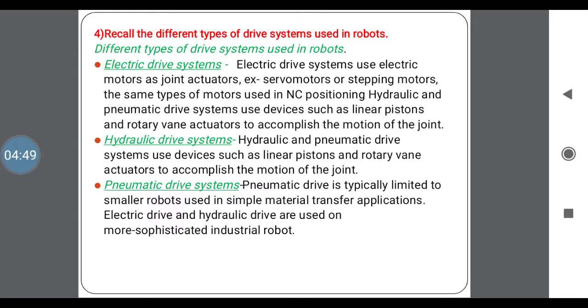In pneumatic we are using air as a working fluid. Third type of drives are pneumatic drives. Pneumatic drives are typically limited to smaller robots used in simple material transport applications. Compared to the first two drive systems, pneumatic drive systems are used for small robots and limited work.